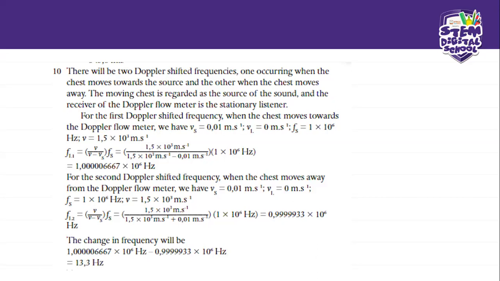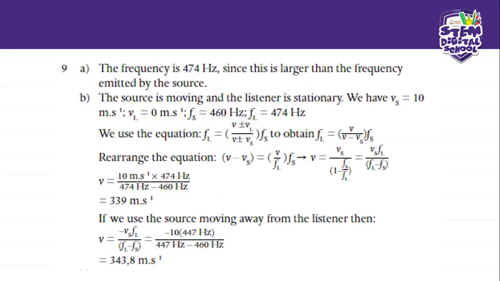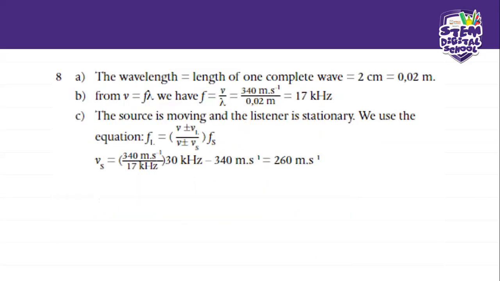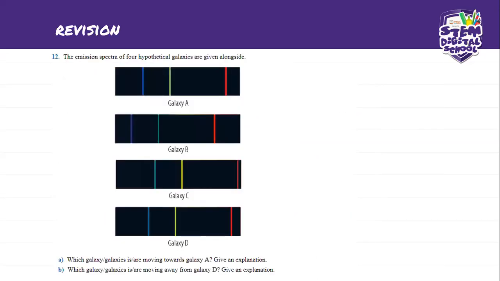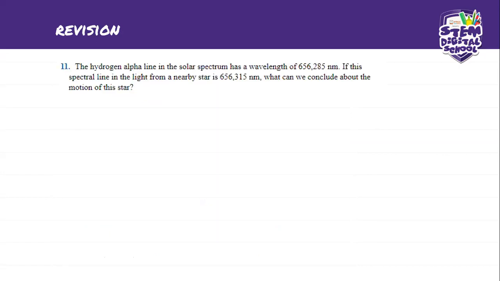Okay, then moving on, we go to number 11. On number 11, it says the hydrogen alpha line in the solar spectrum has a wavelength of 656.28 nanometers, right?